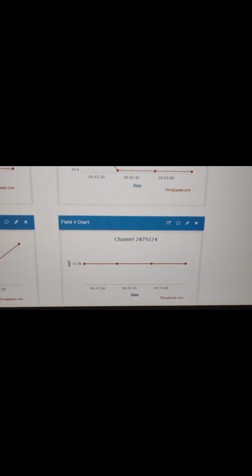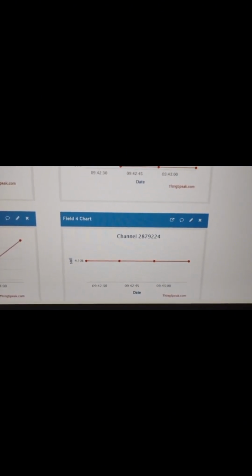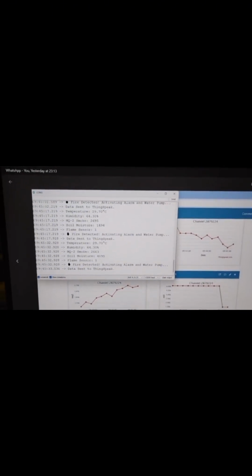Again, the fourth graph is about the soil moisture. Here, the soil moisture sensor is used and it is constant at 4.10 K according to this graph. Soil is constantly dry at this reading. If this threshold matches your dry condition, it could be a fire risk factor if paired with high temperature and low humidity. And going to the next graph, this is how the readings are sent to the Thingspeak platform.